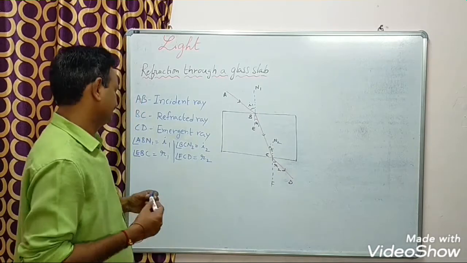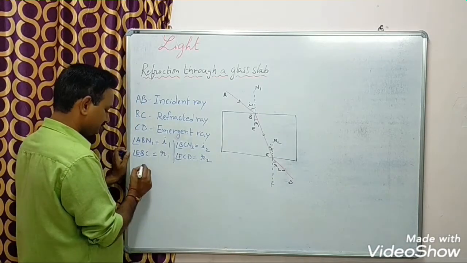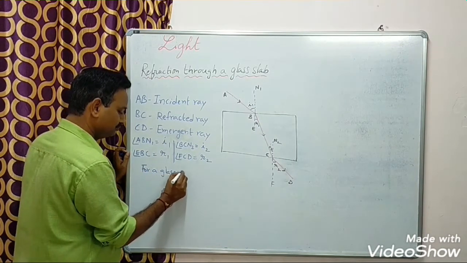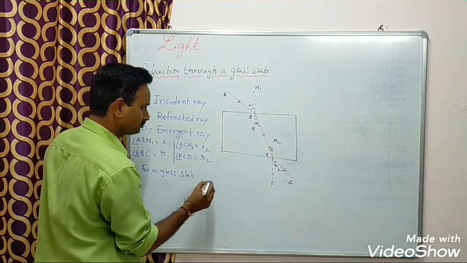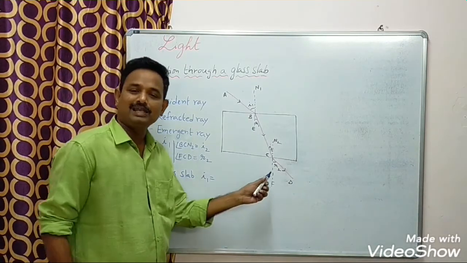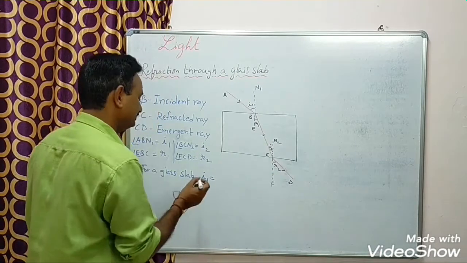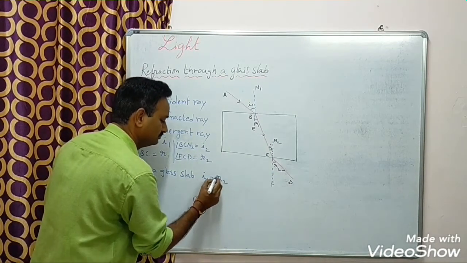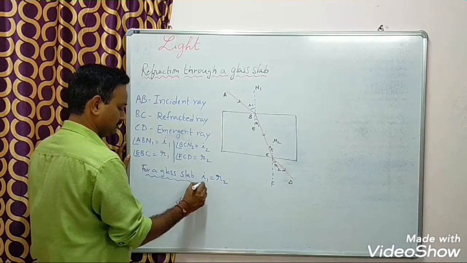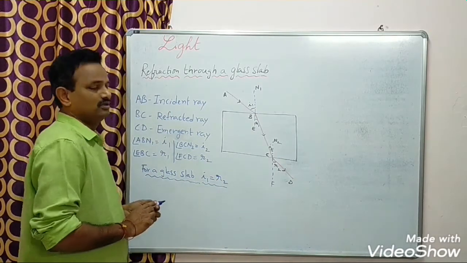Look here. For a glass slab, angle of incidence I1 equals angle of emergent R2. We will prove it now.